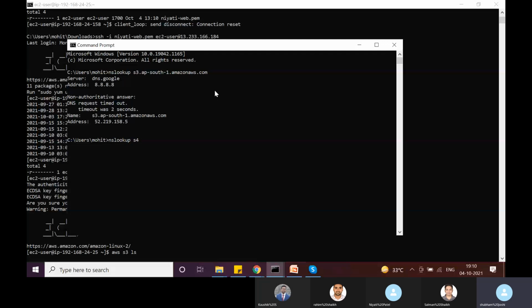If I want to see it for North Virginia, what is the region code for North Virginia? I believe it's us-east-1. Here we can see this is the API endpoint for S3 in North Virginia.